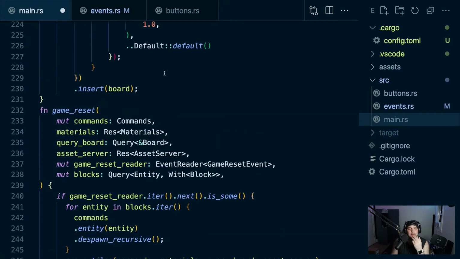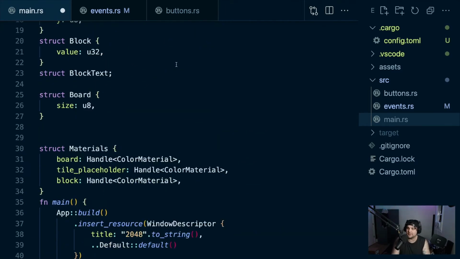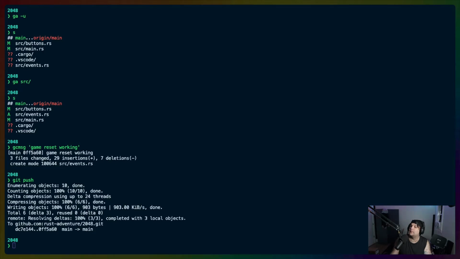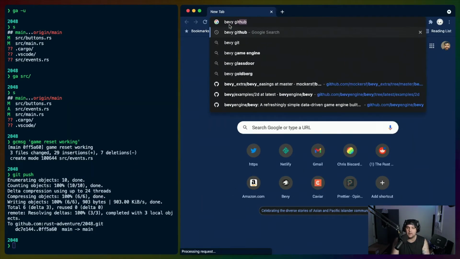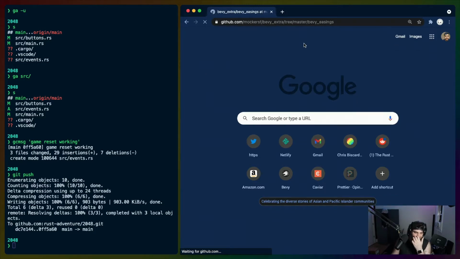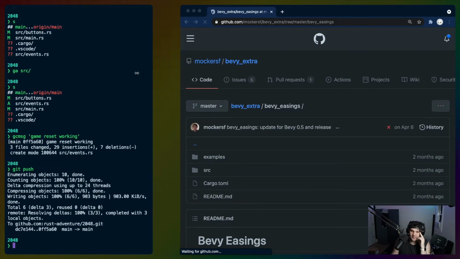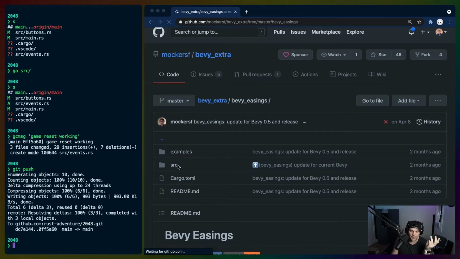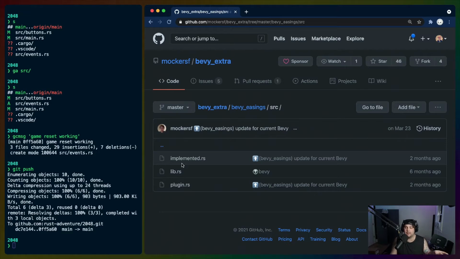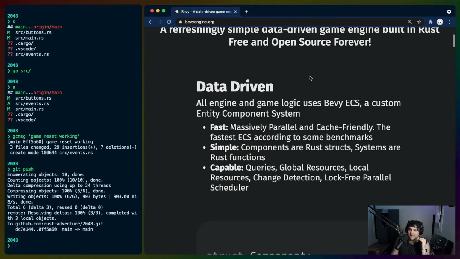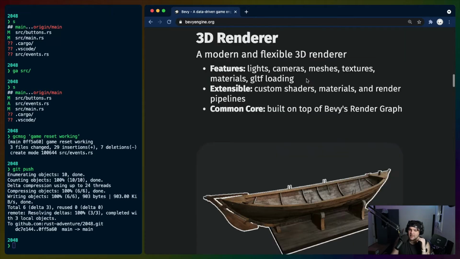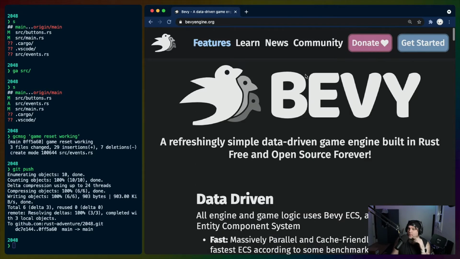Question time. Where do we keep that state? Let's go look at some of the Bevy examples. You want to hang out, Chrome? No? Okay. You want to be on the other monitor. So let's look at the Bevy examples and see if we can find any examples of scorekeeping or something like that. I think this is one of the things that most of the Bevy tutorials don't cover, not the official ones specifically, but the ecosystem tutorials tend not to cover, because it's a little bit more than they take on for whatever reason.